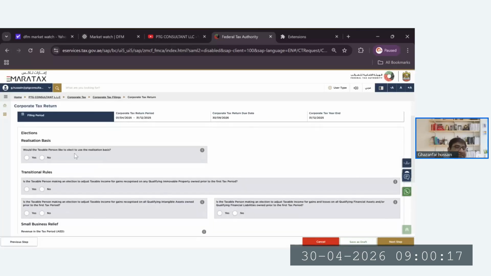This is the election. The first election that we are discussing is the realization basis. Would the taxable person elect to use the realization basis? Here you can also see some comments. This election allows the taxable person to recognize certain unrealized gains and losses for corporate tax on the realization basis. Now, what is realization? That we also have to understand. Realization would occur when, for example, the asset is sold, disposed of, or terminated.